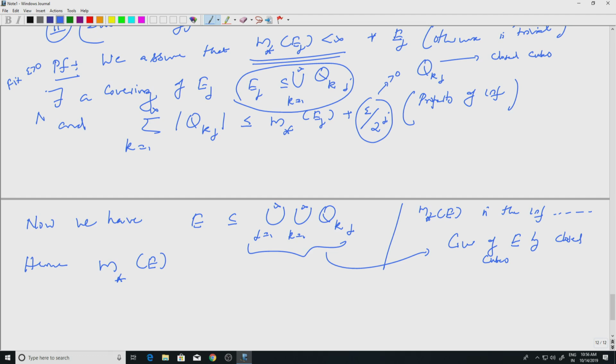So, if I sum up the mod Q_kj's, that would be a number in the set over which we take the infimum. So, m star of E will be less than or equal to the summation of mod Q_kj, k equal to 1 to infinity, j equal to 1 to infinity.